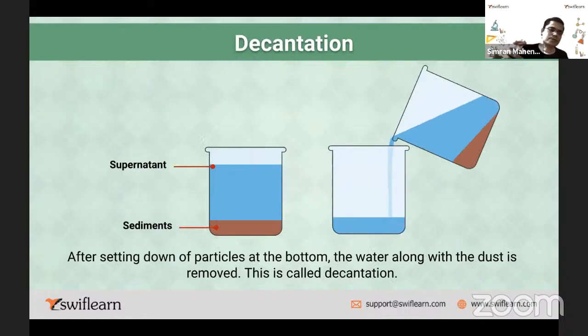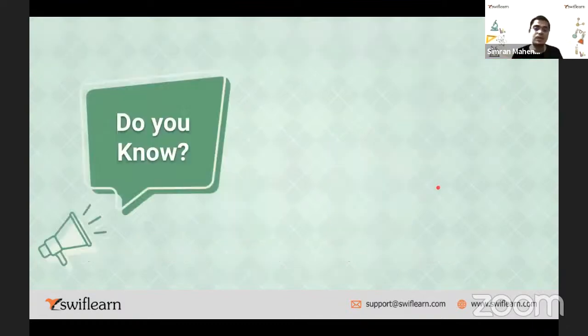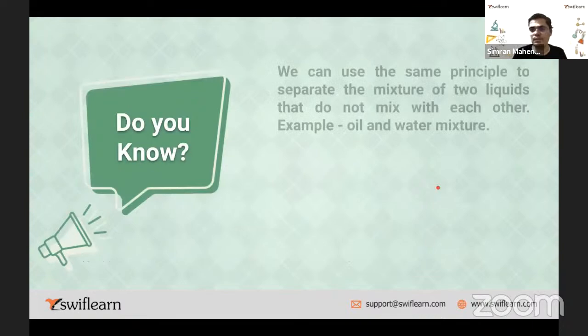You take another vessel, tilt this vessel's mixture into the empty vessel, and whatever is on the top, just collect it. Whatever is at the bottom, as you can see this chocolate color, that is your impurities. That is the decantation process. Now next we discussed